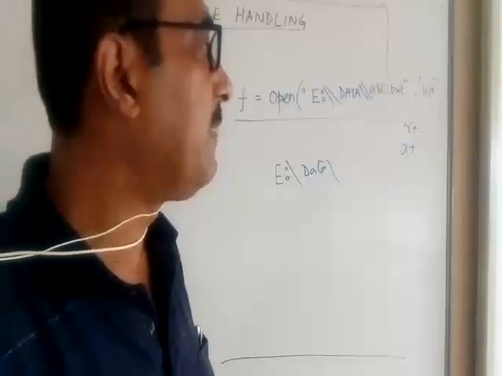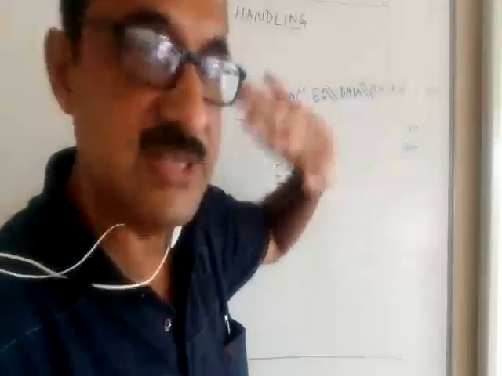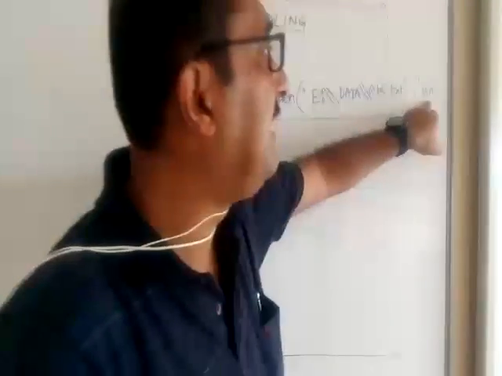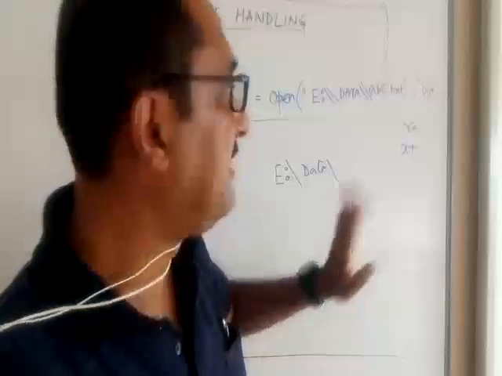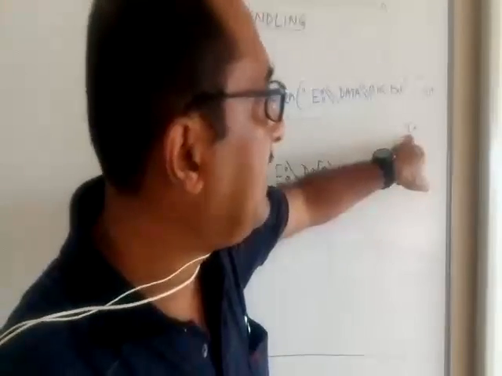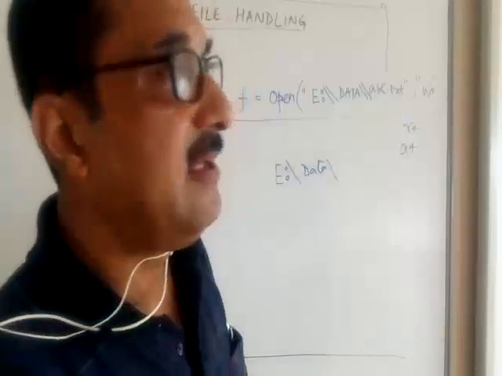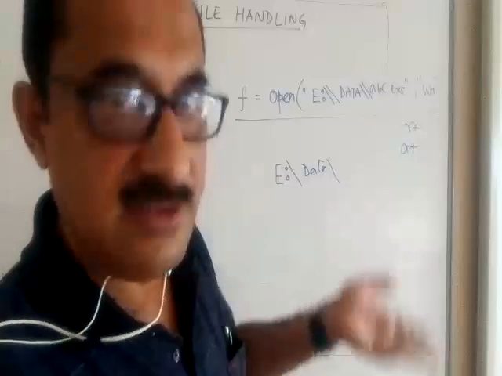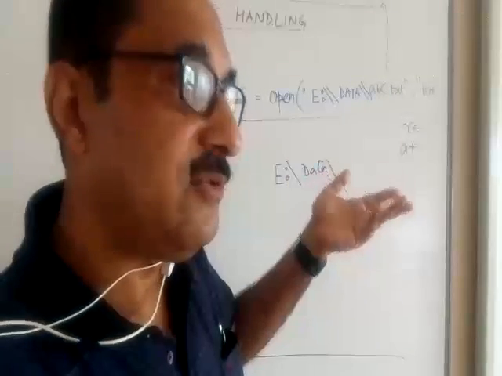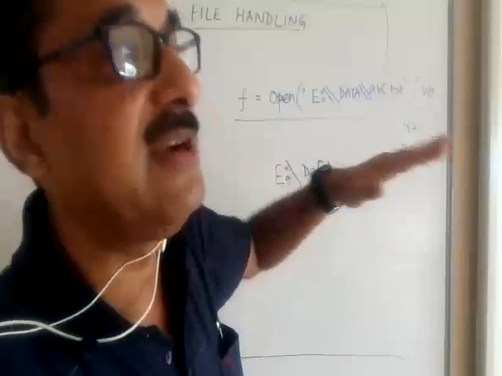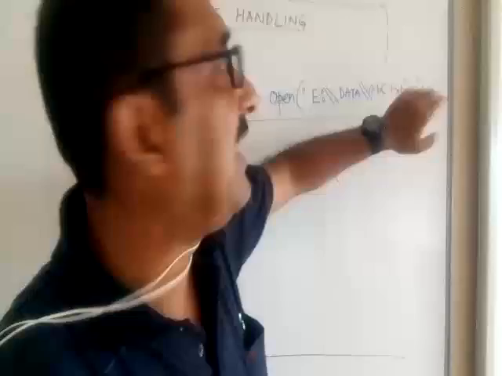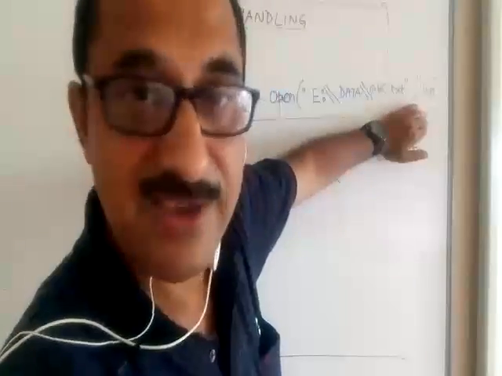Apart from these three, there are a few other opening modes also. If you remember, we had W plus, R plus, and A plus. W plus means it will write onto the file, and plus signifies that you can read from the file also at the same time. This kind of case I will discuss towards the end, because programs at your level may not involve such complex things.